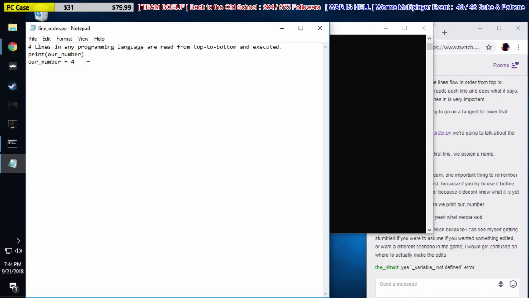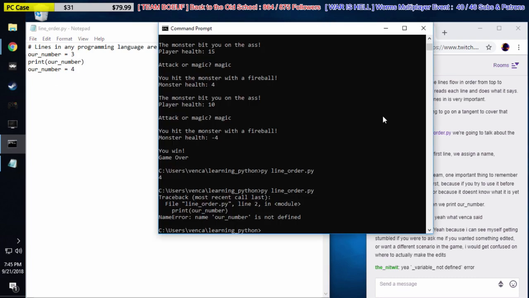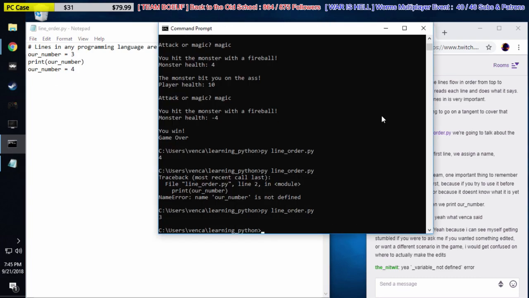Here's another thing we can do, right? Let's do this code. Let's say our number equals 3, right? Then we print our number, and then our number equals 4. Then the program ends. There's no more code here. That's where the program ends. So let's try this. Okay, so it says 3, right? It prints off 3 right here.